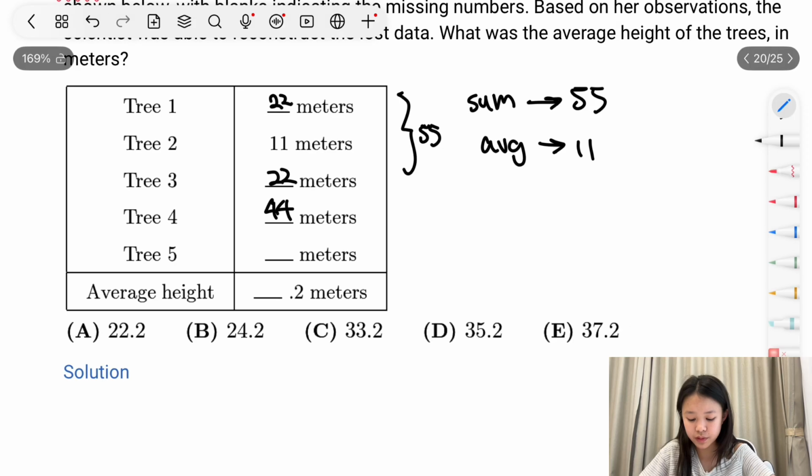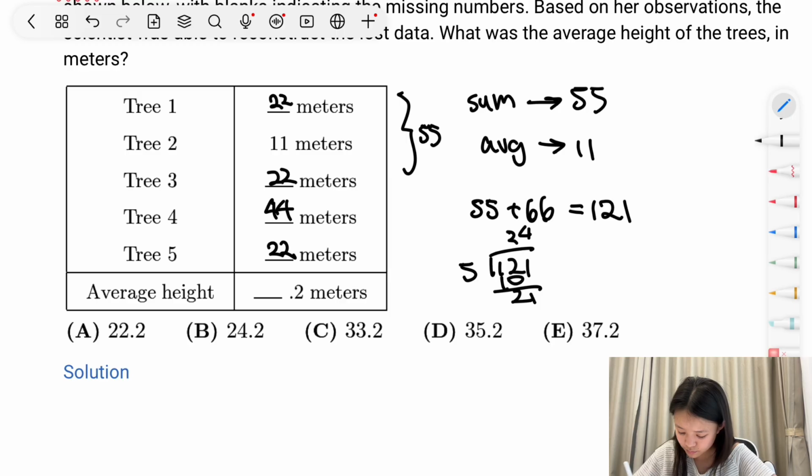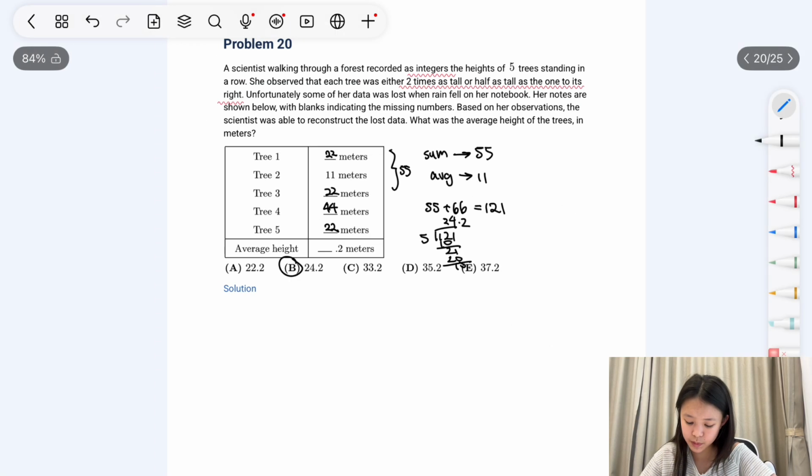And then 44, if we multiply to 88, first that's unrealistic, and second it would bring the average up to be too large. So then tree 5 has to be 22. So our final sum is 55 plus 66, which equals 121. 121 divided by 5 is 24.2. So the answer is B.